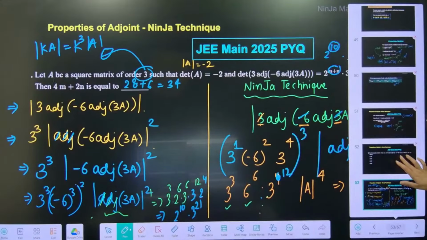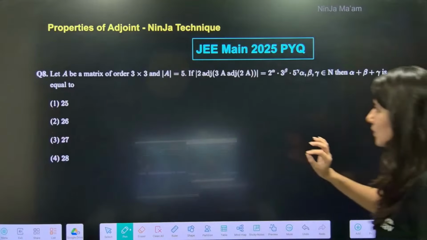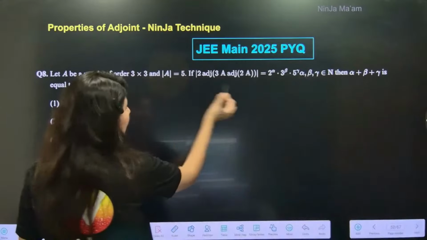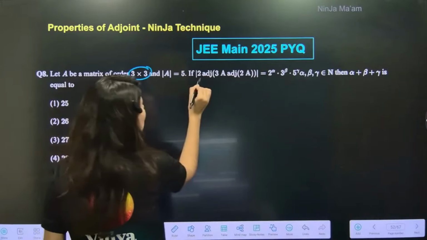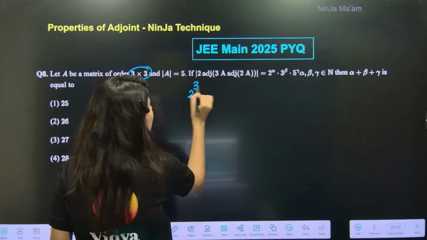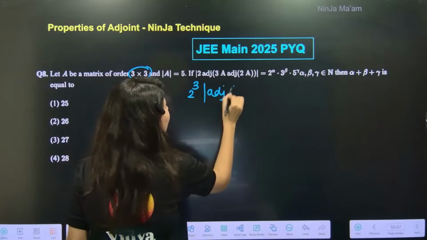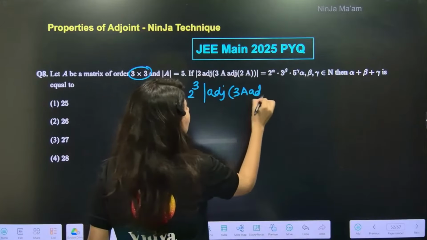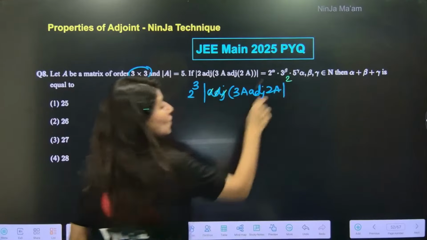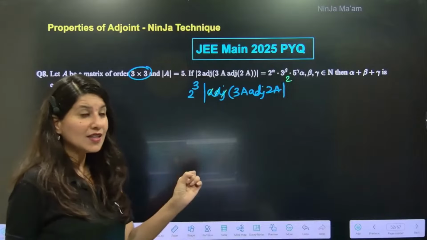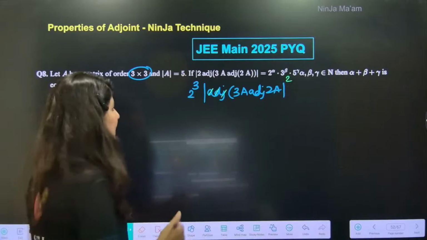Let's do another question. Same technique. We are going to use similar technique. See. Again. This 2 will come out and because 3 cross 3 order, now this 2 will come out 2 cube. Adjoint of 3A adjoint 2A. Okay, remove the adjoint, apply the square. Make sure that adjoint removal is only happening when it is inside the determinant.